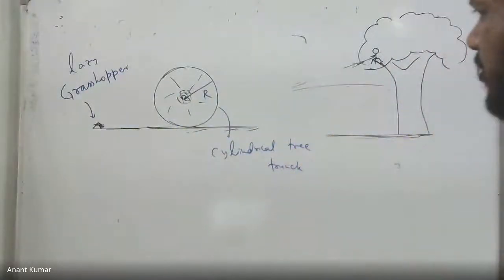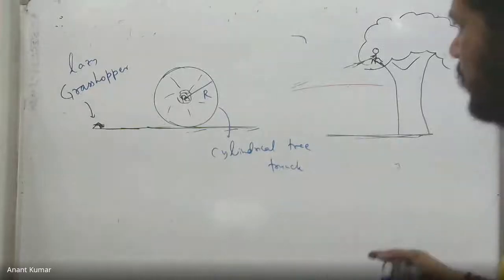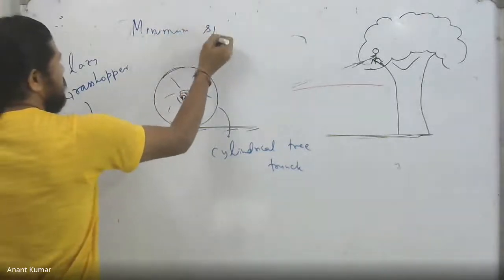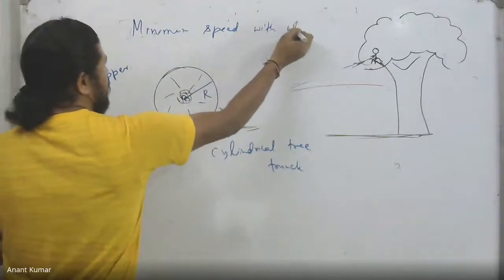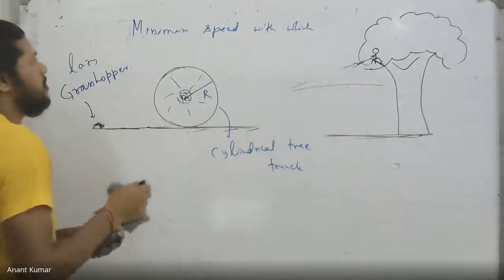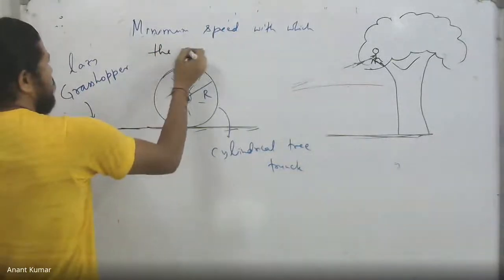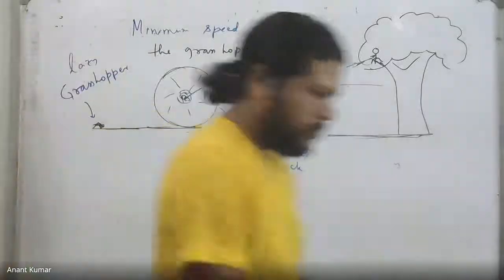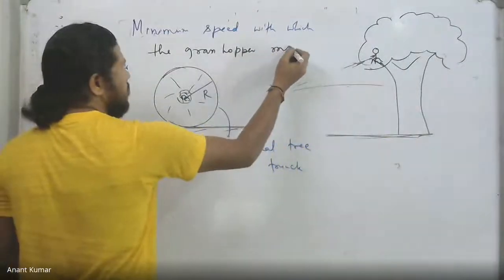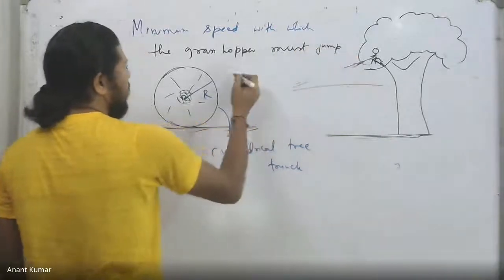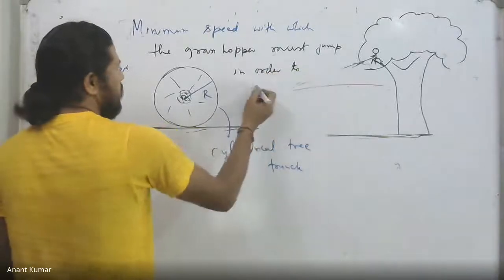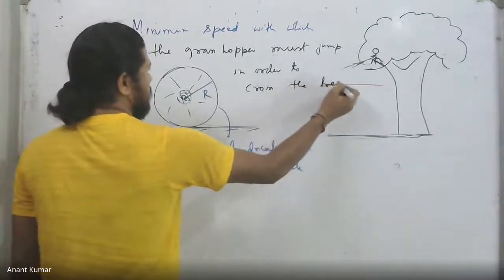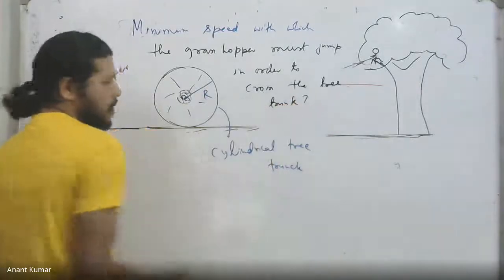So the question is to find the minimum speed with which the grasshopper must jump in order to cross the tree trunk. Okay, that is the question.